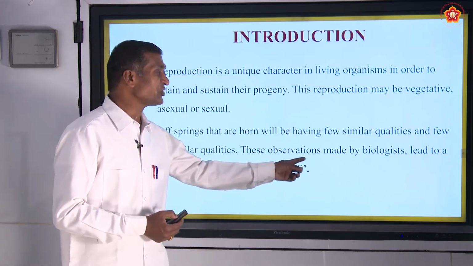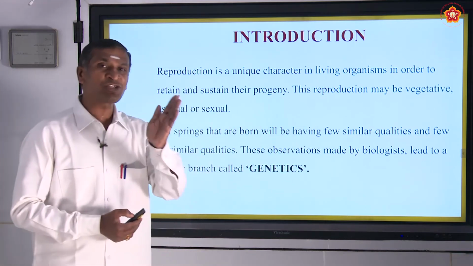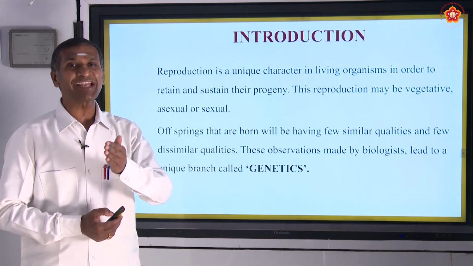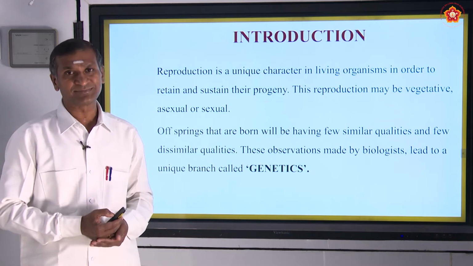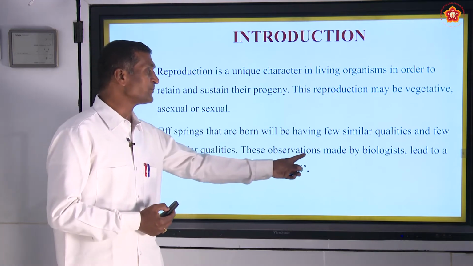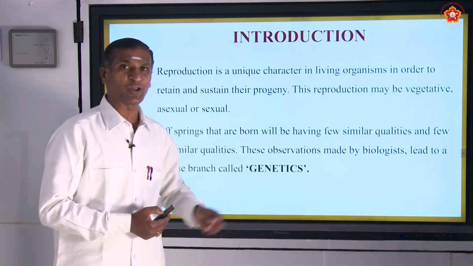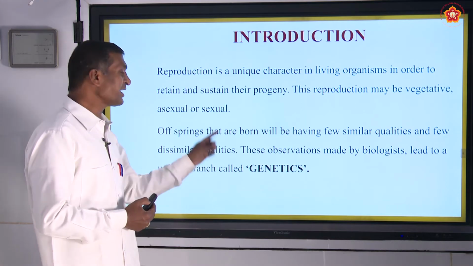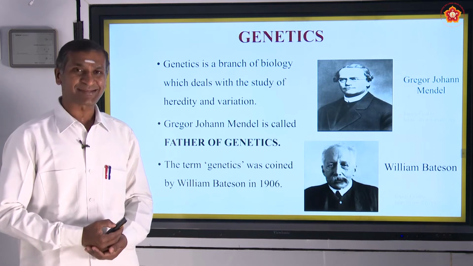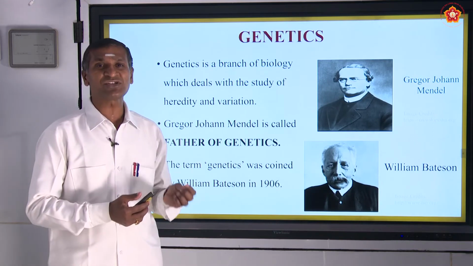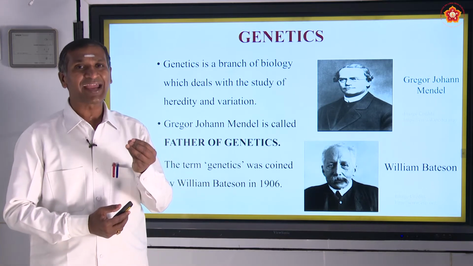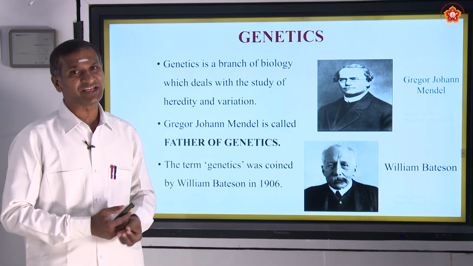These observations were made by the group of people who studied the reproductive system of living organisms, whom we call biologists. So, these observations made by biologists led to a unique branch called genetics. Then what is genetics? Genetics is a branch of biology which deals with the study of heredity and variation.